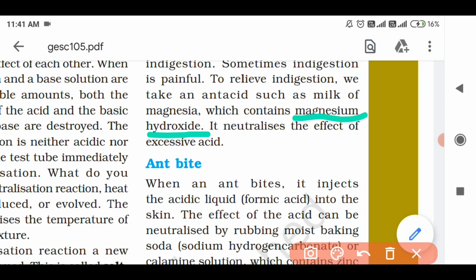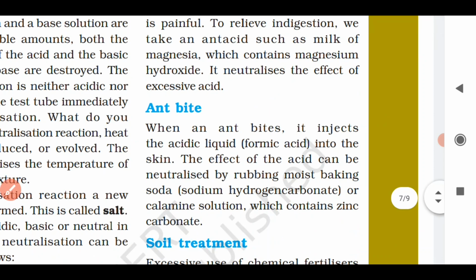So a very common medicine which is used for curing indigestion due to acidity is what? Milk of magnesia, which contains what base? Magnesium hydroxide. So milk of magnesia contains a base called magnesium hydroxide, and magnesium hydroxide neutralizes the excess acid present in the stomach and it will cure indigestion. Okay, understood? So it neutralizes the effect of excessive acid.